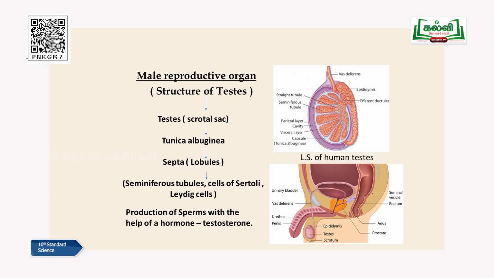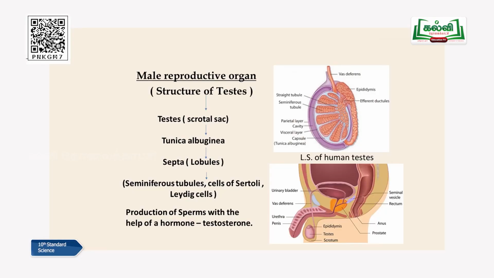Okay, just now I told you about the other type: accessory sex organs are secondary sex organs. Now I am going to teach you in detail. From the name itself you can understand, secondary sex organs are going to assist the primary sex organ during the process of fertilization, so that the fertilization will go on properly. So they are going to assist, that's why they are called accessory organs. Now I'm going to teach you the accessory organs of the male reproductive system in detail. Please listen carefully, okay. Look at the diagram, children.